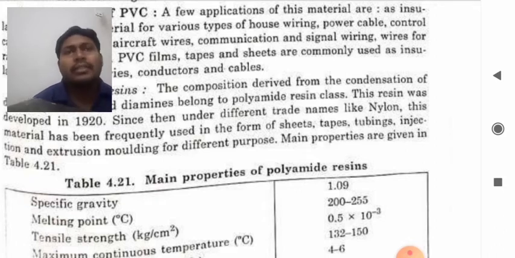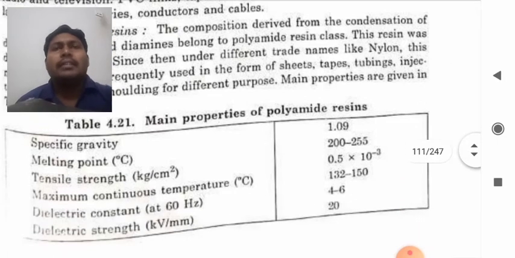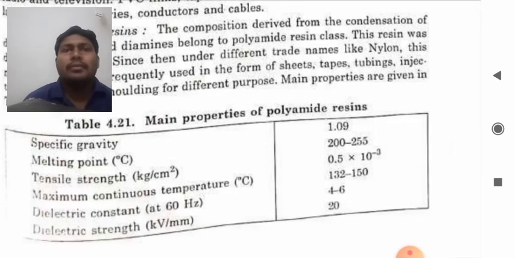So there are the main properties of these polyamide resins. They are specific gravity, melting point, tensile strength, maximum continuous temperature, dielectric constant, and dielectric strength in kilovolt per mm. So these are the properties of polyamide resins.